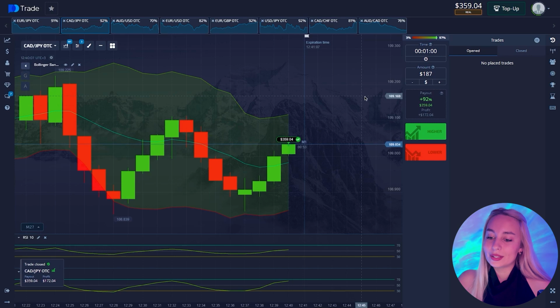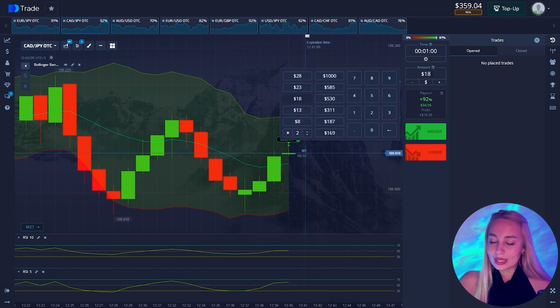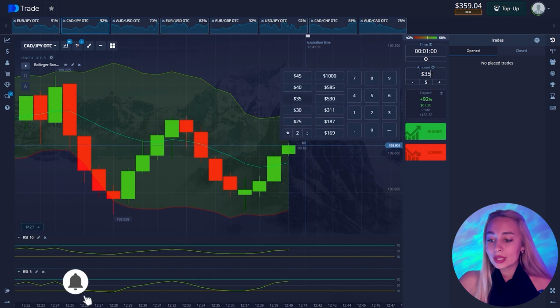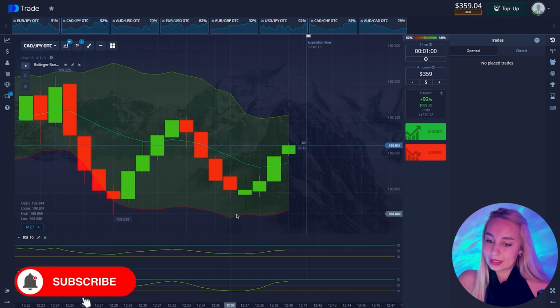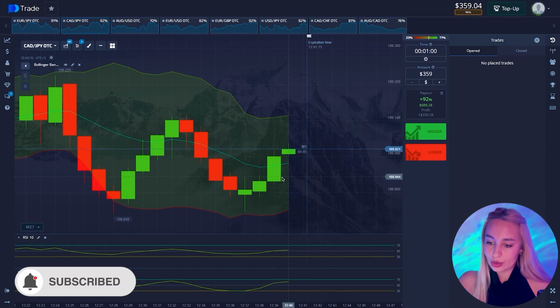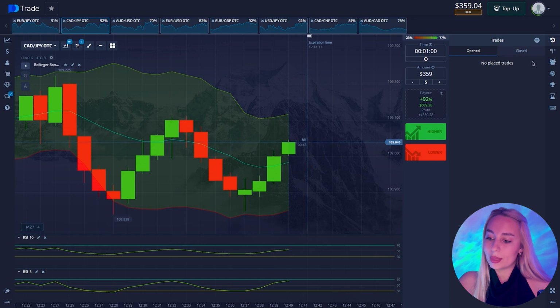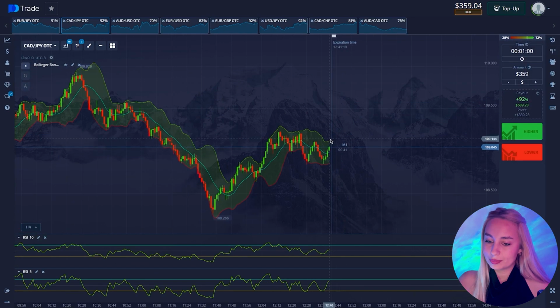Yes, another trade closed in profit without any issues. It wasn't a perfect signal, but since we followed the trend, I was confident the momentum would continue upward.